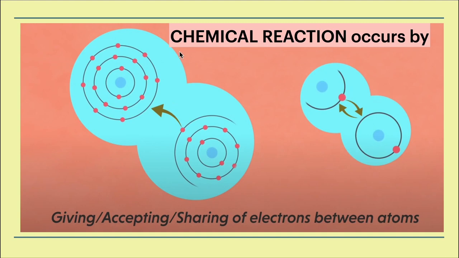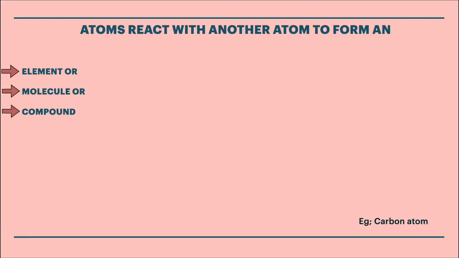In any chemical reaction, it occurs by the giving, accepting, or sharing of electrons between two or more atoms. Let's move on to the next slide.